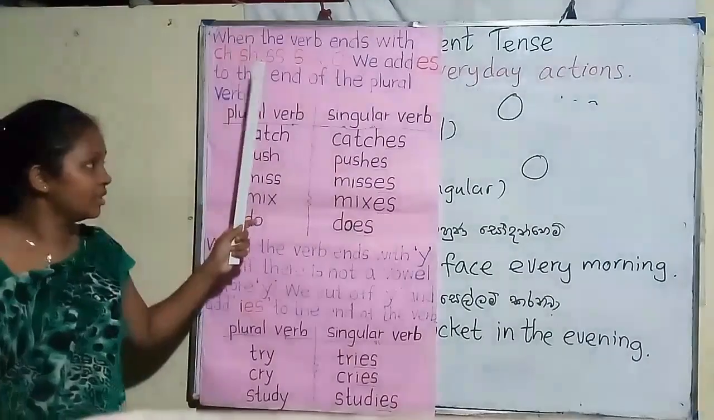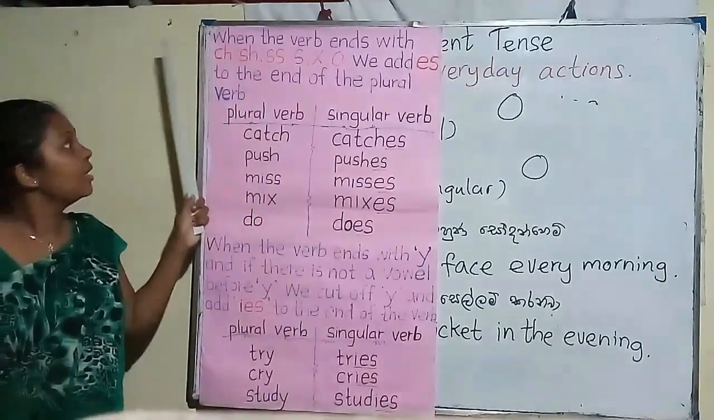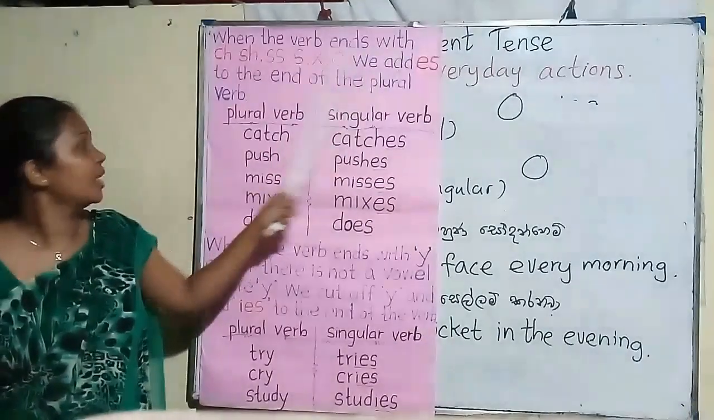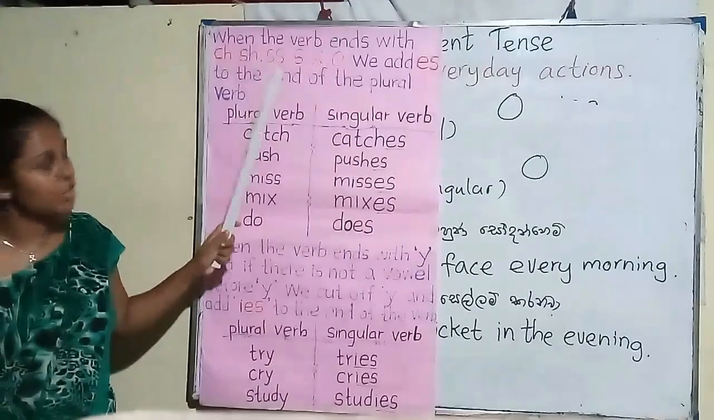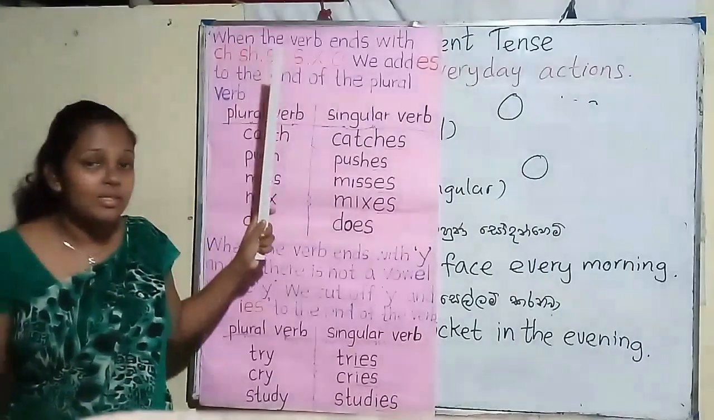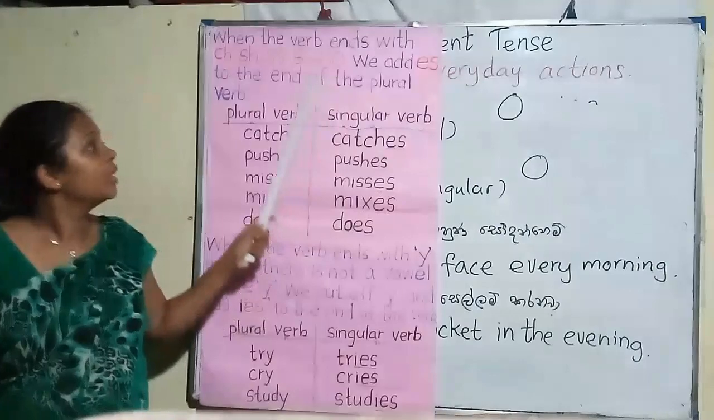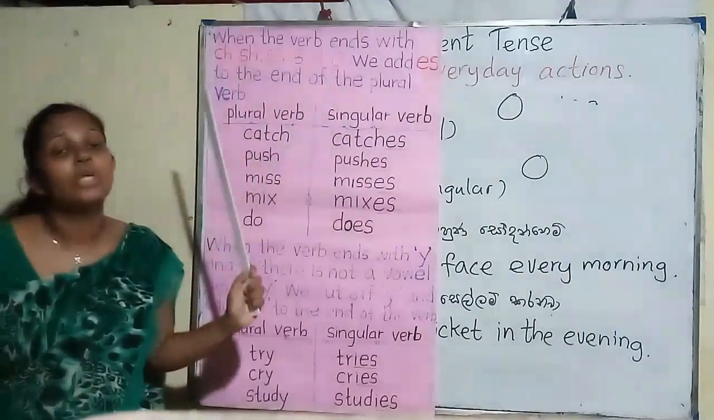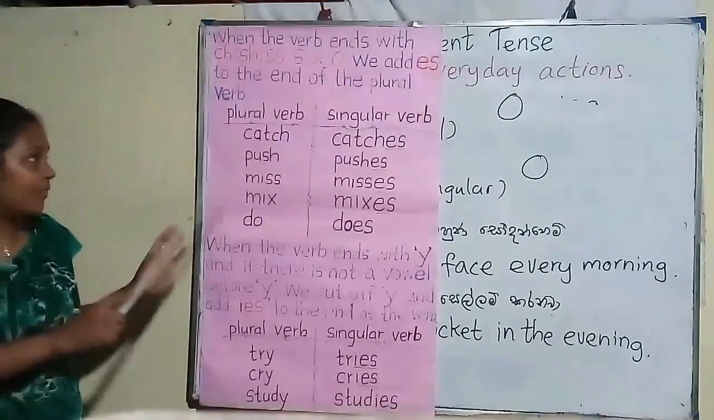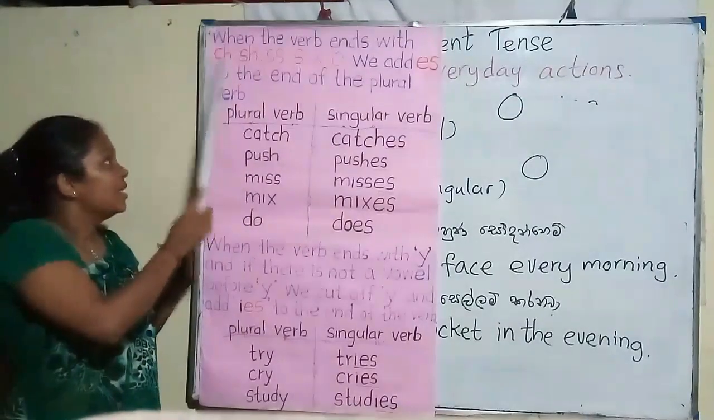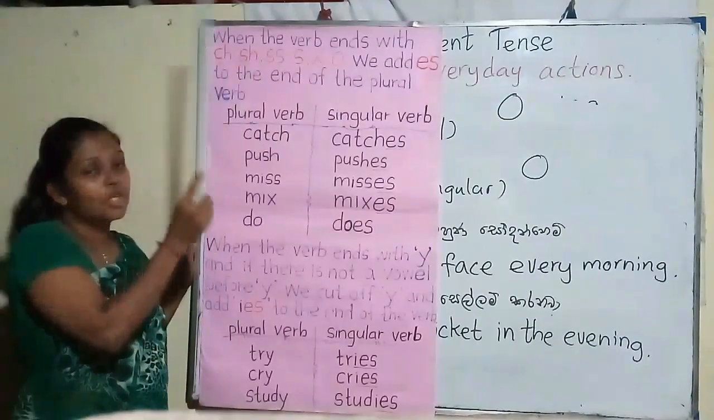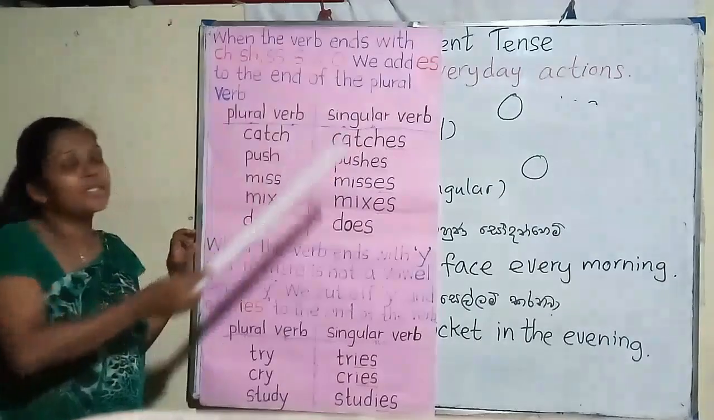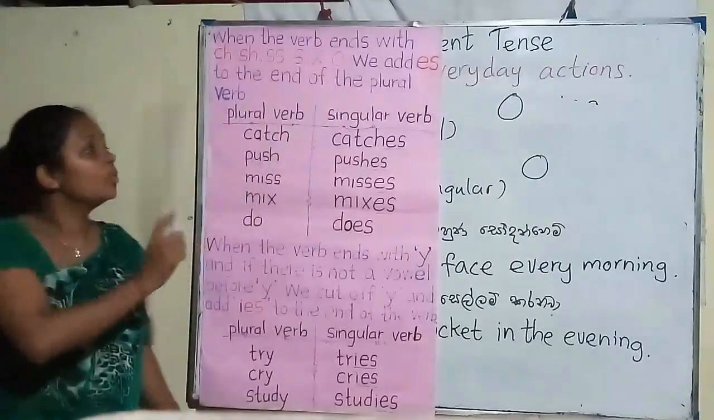Here I have written the rules like this. Look at the first one. When the verb ends with CH, SH, double S, or X, O, we add ES to the end of the plural verb.